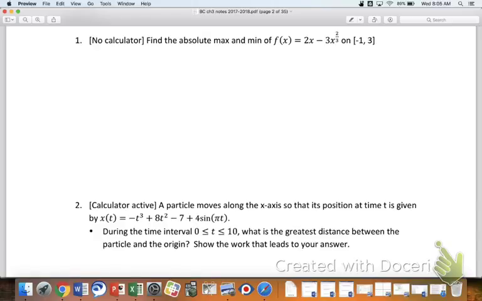So, since you mentioned critical numbers and endpoints, where do critical numbers come from? F prime equals 0, or does not exist. So if we're going to find where f prime is 0 or doesn't exist, we should probably figure out if we have f prime. Do we have f prime? I don't. But we could probably find it though, right? Sometimes you're going to get f prime, sometimes it's just going to be supplied to you. Other times we're going to have to find it. This is one of those cases where we've got to find it.